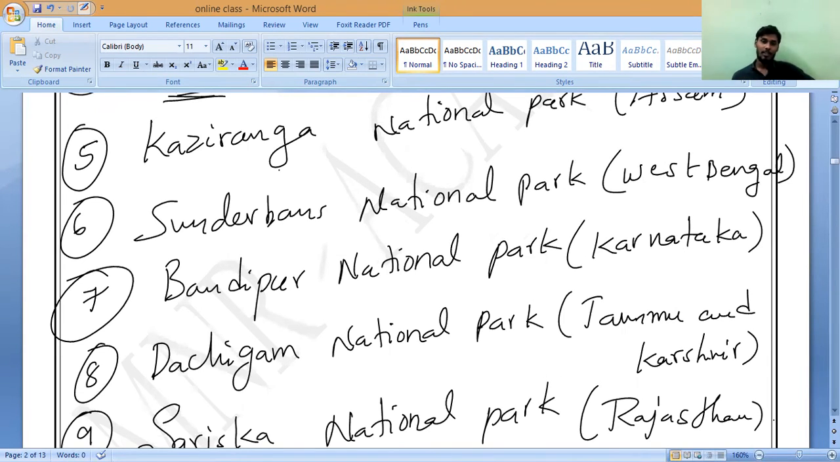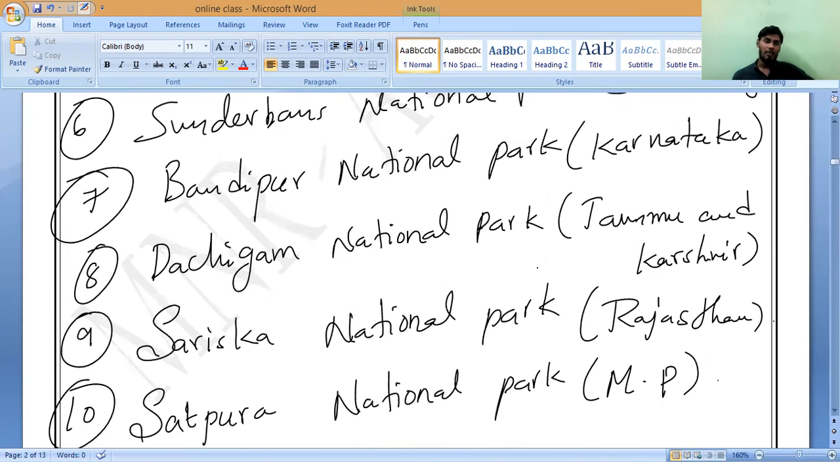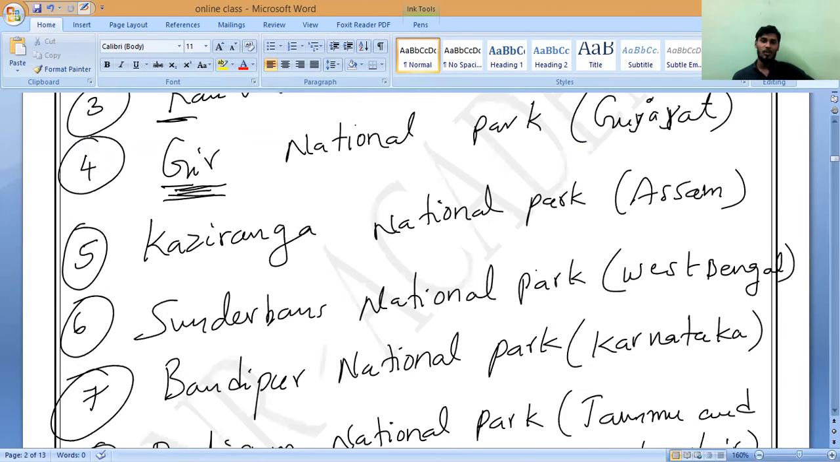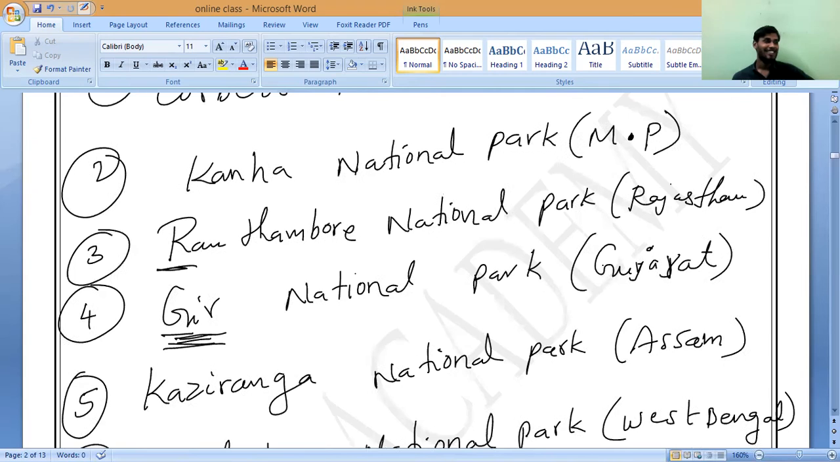Do it. The Chigam National Park. Completed, sir. Seventh one, sir. Yes, sir. Seventh one, Bandipur National Park. Okay, only South Indian park, sir, Bandipur. Remaining all North Indian parks. Yes, sir.